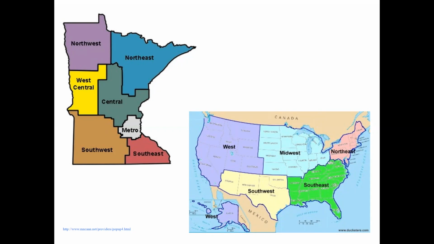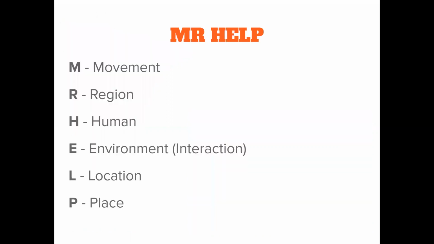All right, so I have come up with a little acronym to help you guys remember the 5 themes of geography. So we're going to use Mr. Help. Okay, so when you have to think of the 5 themes, I want you to think of Mr. Help. So M, movement. Okay, R, region. Human. Now we're kind of breaking up A to B, right?